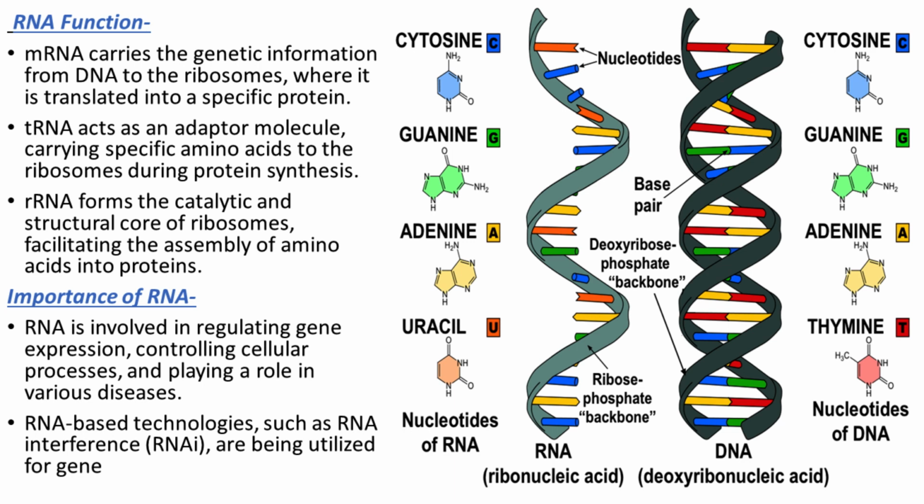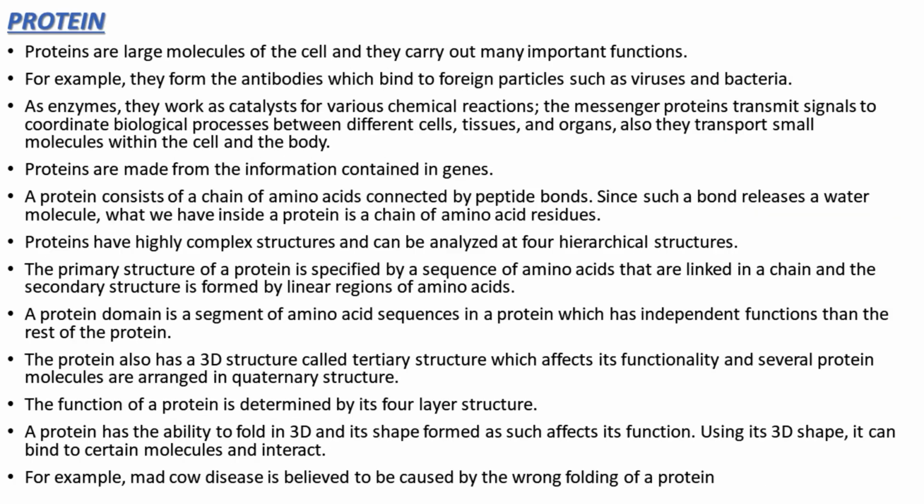Importance of RNA. RNA is involved in regulating gene expression, controlling cellular processes, and playing a role in various diseases. RNA-based technologies, such as RNA interference, RNAi, are being utilized for gene